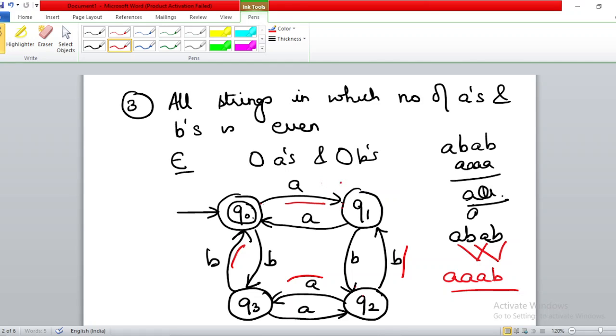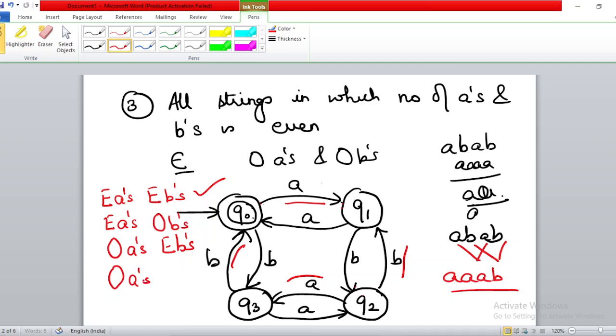Alright. Now you see, a modification of this question could be, there could be 4 modifications. Even A's, even B's we have already made, right? This we already made. Now even A's and odd number of B's. Then you have odd number of A's and even number of B's. Then you have odd number of A's and odd number of B's, right? So these 4 are the possible cases which can be made. You have to modify, the diagram will remain the same, only what we will change is the final state.